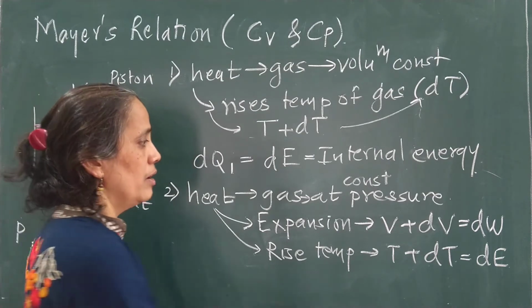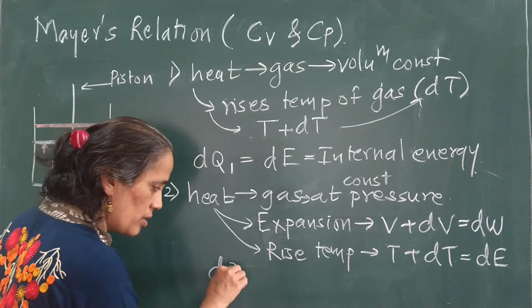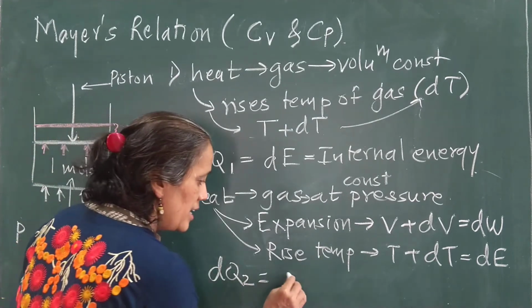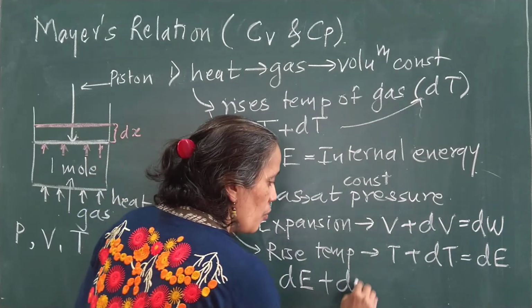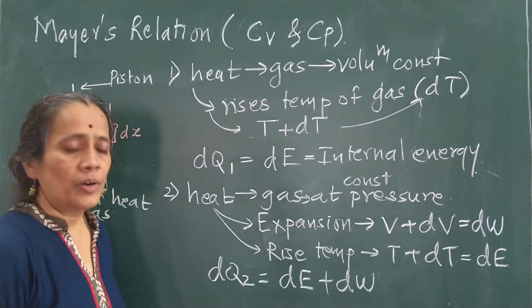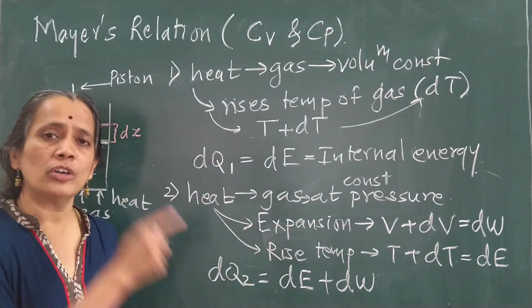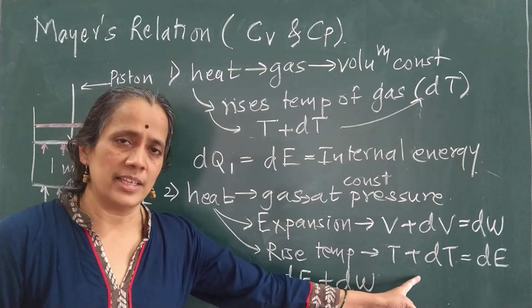Clear? Now, what I will say is that when pressure is constant, the heat energy can be written as the sum of internal energy plus work done. What is internal energy? Internal energy is nothing but the energy utilized to raise the temperature of the gas.